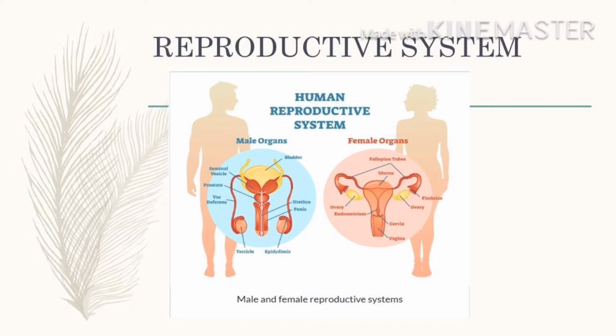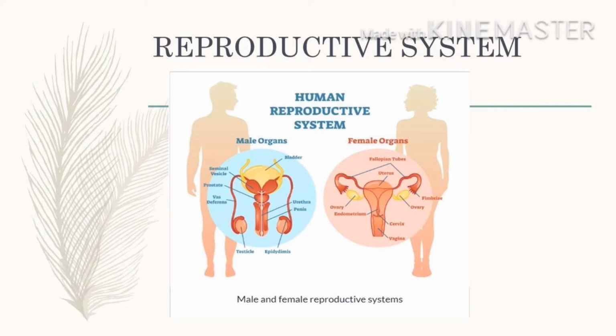And today I'm going to talk all about the reproductive system. So first, the difference between the male and female organs. First, the male organs. It has a bladder. Bladder contains the waste that needs to be released out of the system. It also has the seminal vesicle, prostate, vas deferens, testicle, urethra, and lastly the penis.